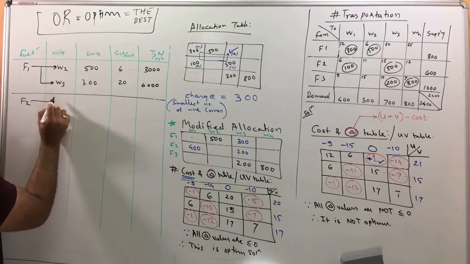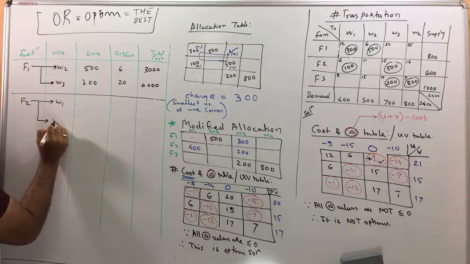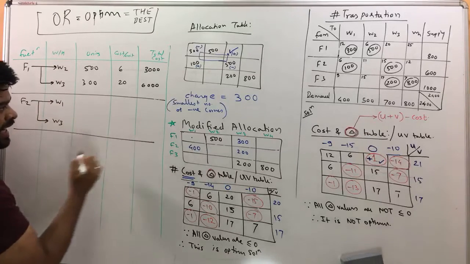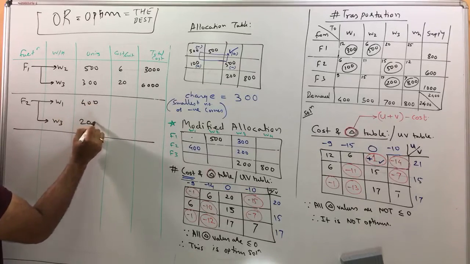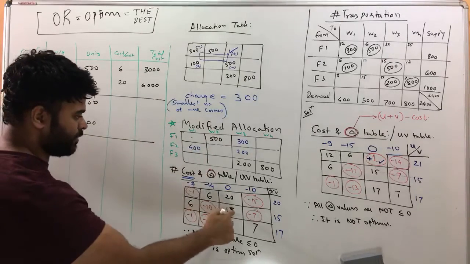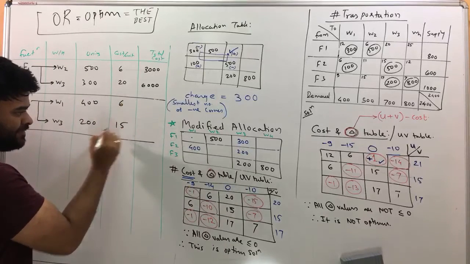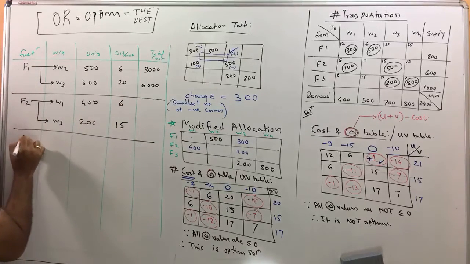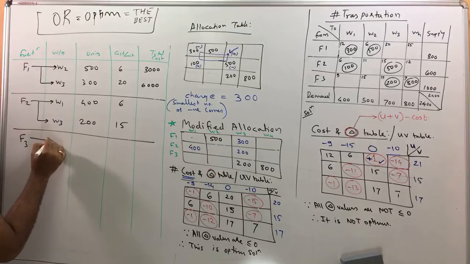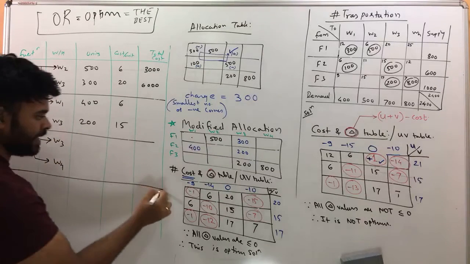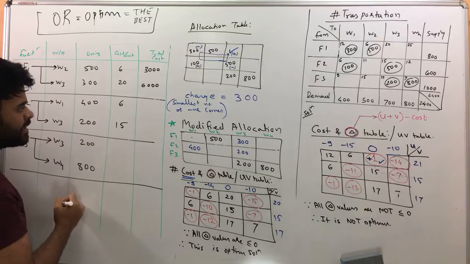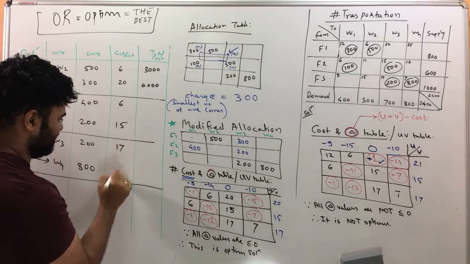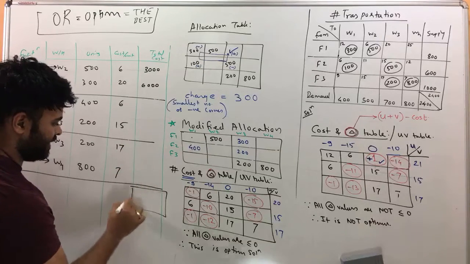So factory 2 is going to transport to warehouse 1 and warehouse 3, and this is going to be 400 and 200. I'm getting the numbers from here, and I can get costs from here: 6 and 15. Just multiply. Factory 3 to W3 and W4, and the numbers are 200 and 800, and the costs are 17 and 7, and you find the grand total.